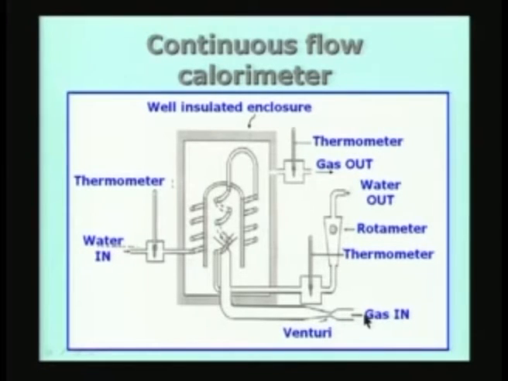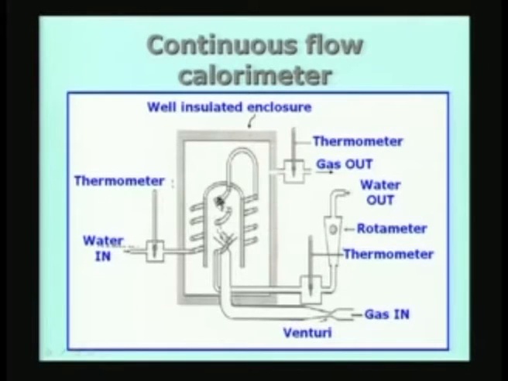As you can see here, the gas consists of a premixed mixture of gas and the oxidant. It may be in the form of oxygen or it may be in the form of air and the gas mixture. So, the gas into the calorimeter is actually the mixture of the gas whose calorific value or heating value I want to determine, and the oxidizer in the form of oxygen or air, and its flow rate is measured as it enters the calorimeter, and it is burnt here in a burner, and subsequently after complete combustion